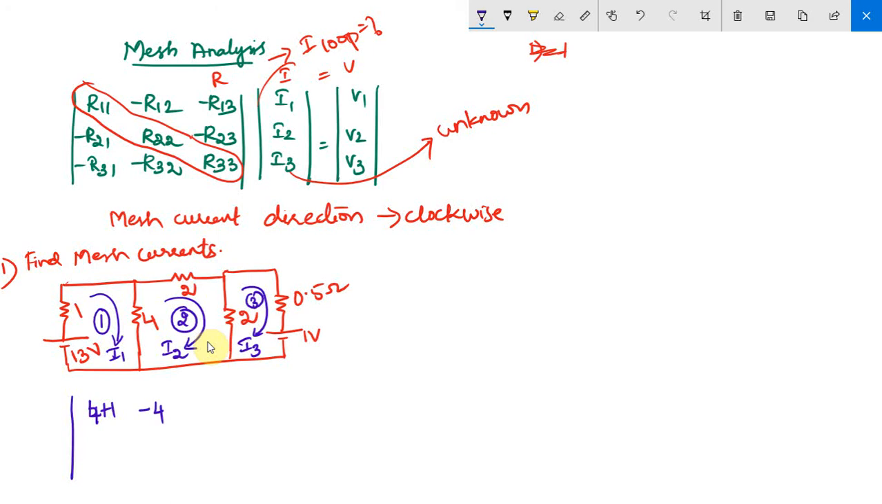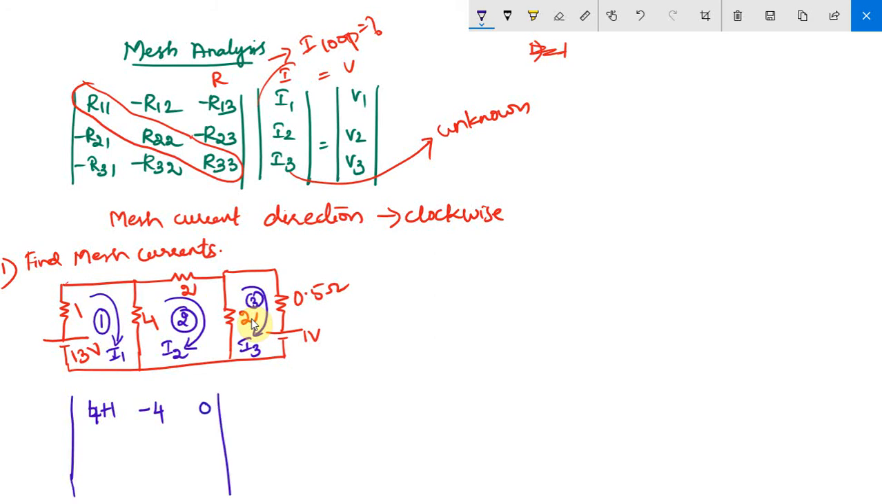The next one is R13. R13 in the sense the resistance which is common between mesh 1 and mesh 3. 0. Because there is no direct resistor that is connecting your mesh 1 and mesh 3. 1 and 4 are there. 4 is between mesh 1 and 2, whereas this 2 is between 2 and 3. Right. So there is no resistor that is common between your mesh 1 and mesh 3. So your R13 is going to be 0.